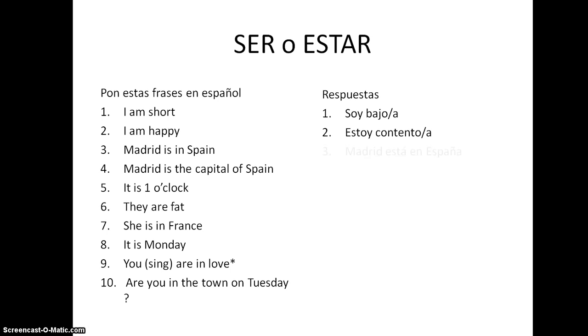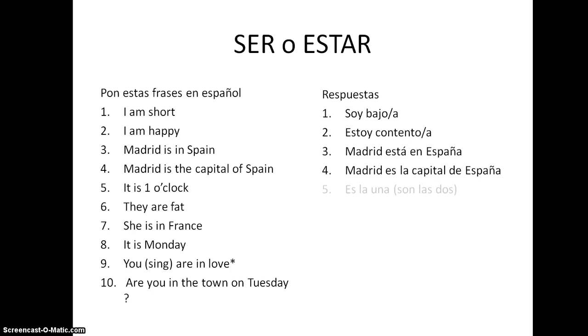Madrid is in Spain. Madrid está en España. This is telling us the position of Madrid. So we use estar. Madrid is the capital of Spain. Madrid es la capital de España. This is our permanent characteristic, so this time we use ser.